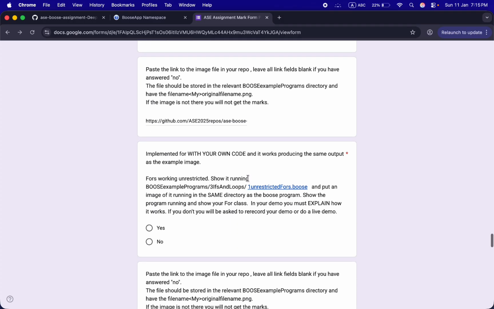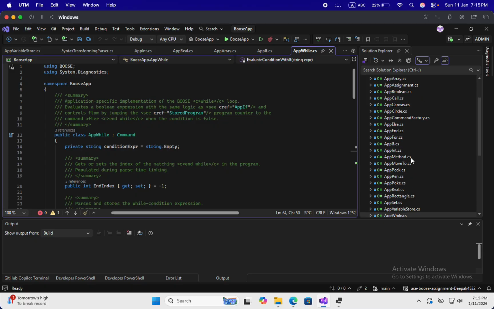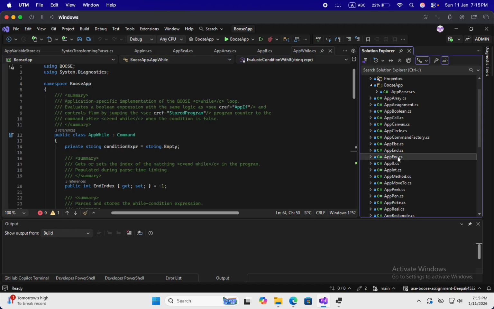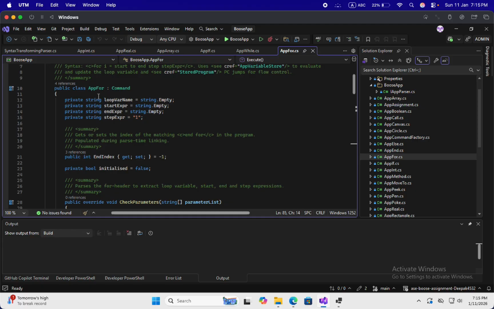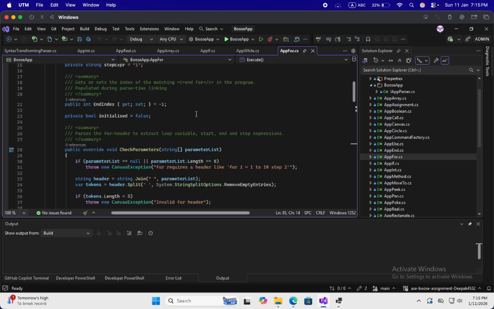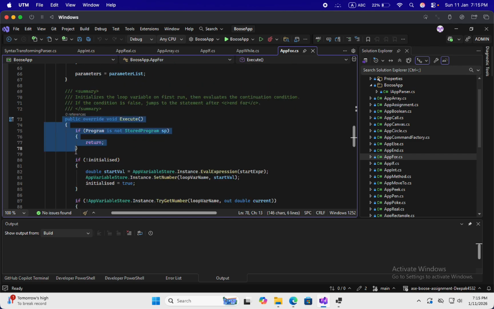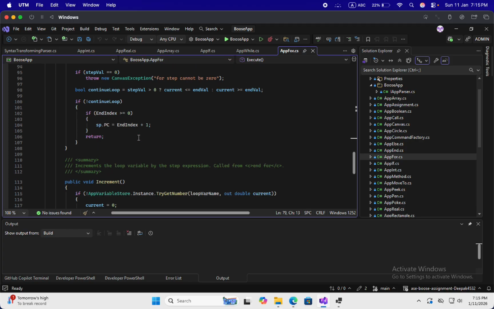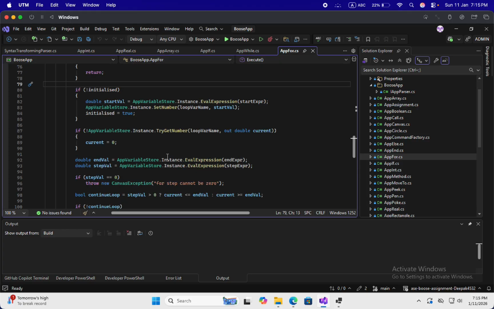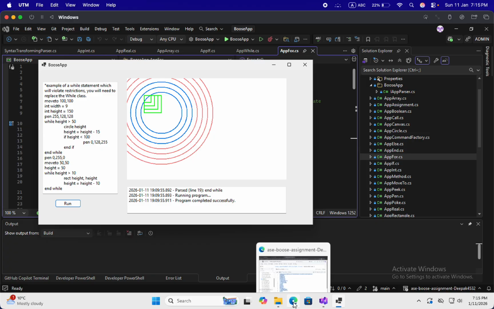Now let's go for our for program, app4.cs. Here you can see, here is my app4.cs. Here, similar to other classes, I have extended the command. Here you can see, at first it checks for parameters, and after that it is executed over here. It uses app variable store for it, and for increment and decrement also I have defined it over here. Now let's run my code for app4, unrestricted code for app4.